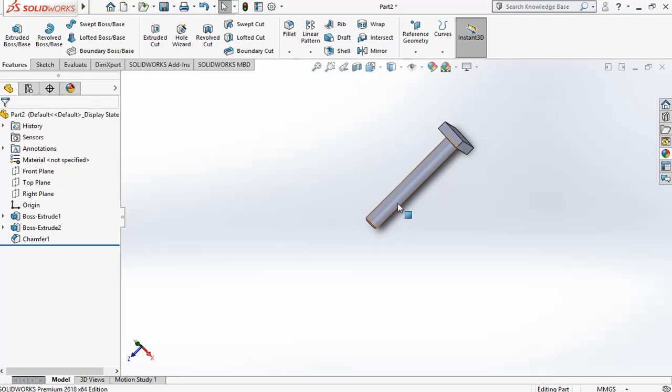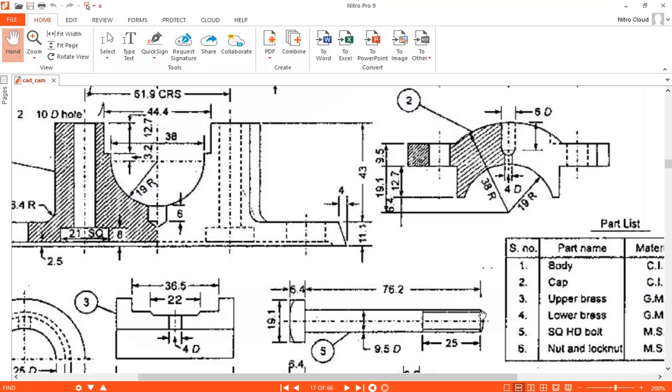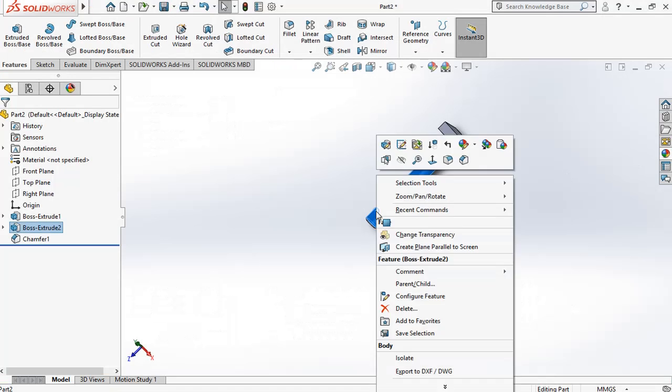Next we could do a thread, but that is a hectic process, so for this evaluation purpose we can have an appearance for this thread. So we need to split this surface and this surface. Now see how we can split it.